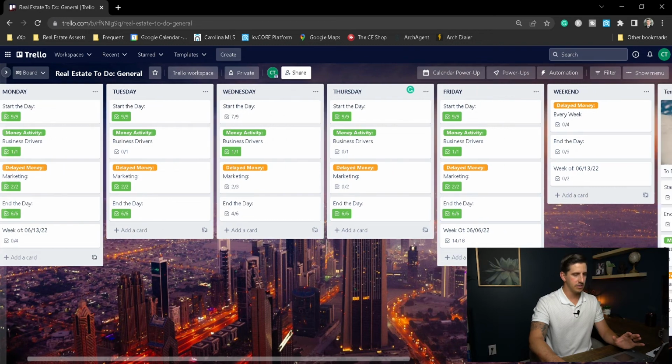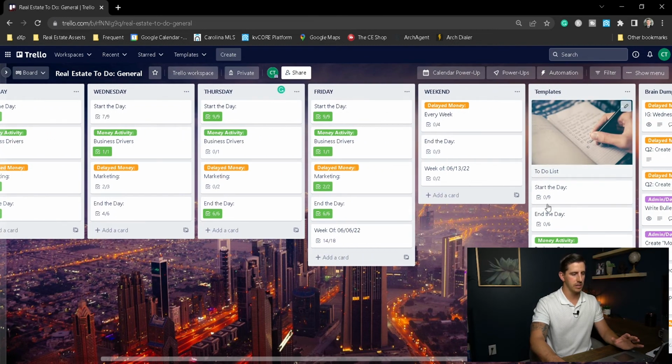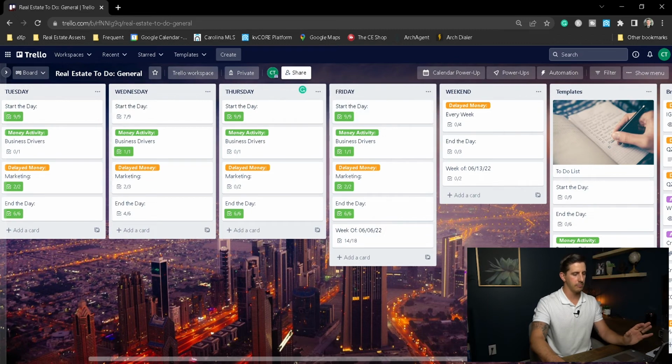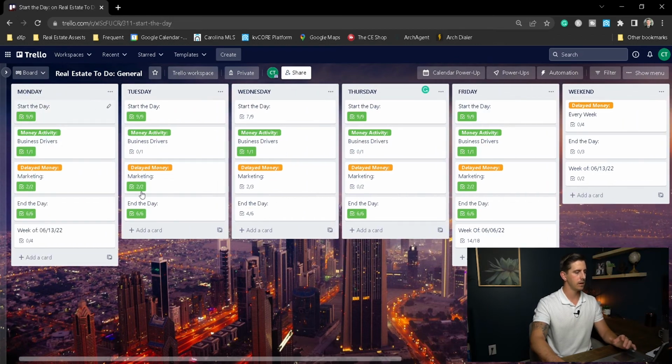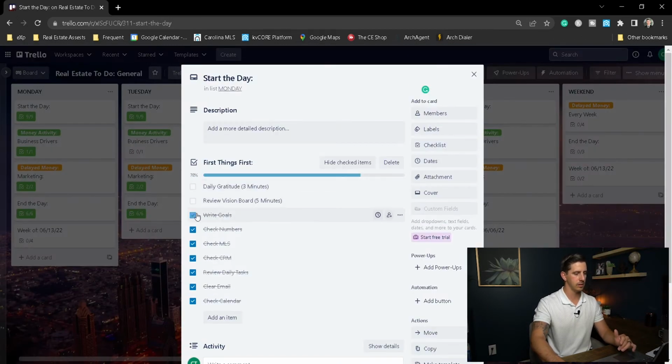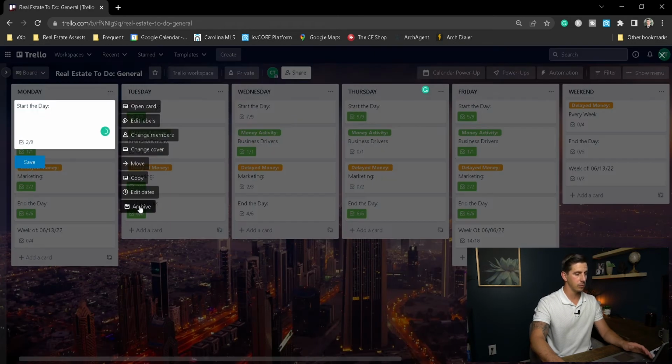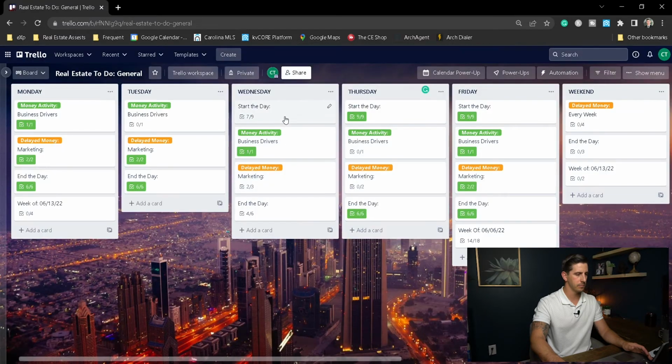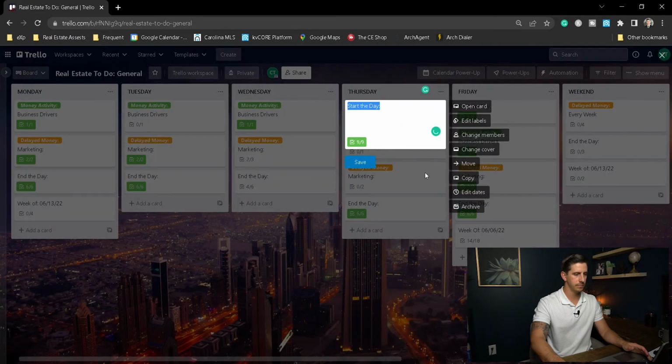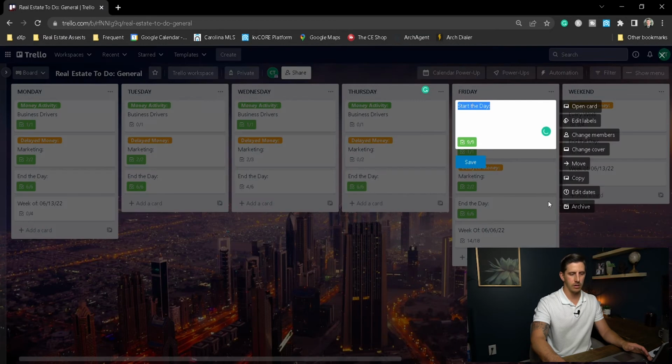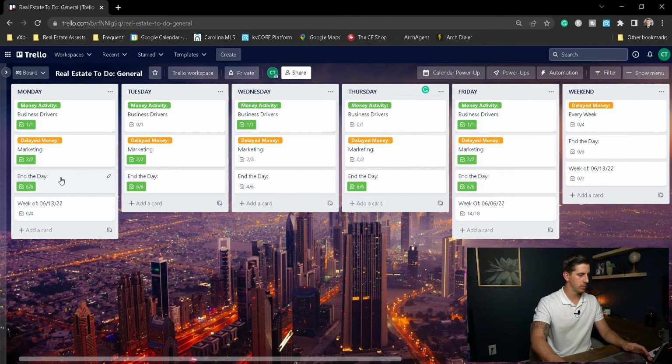And the reason I have templates set over here is because with these items, I don't want to go through and have to go every day and uncheck every single thing. It just takes a long time, right? So what I do is at the end of the days, or at the end of the week, I'll archive, right click, archive. End of the day, I do it as well.